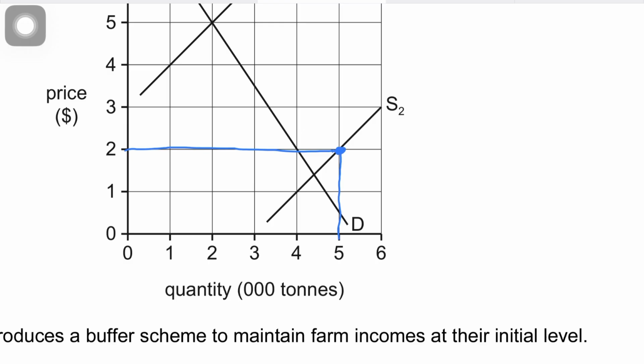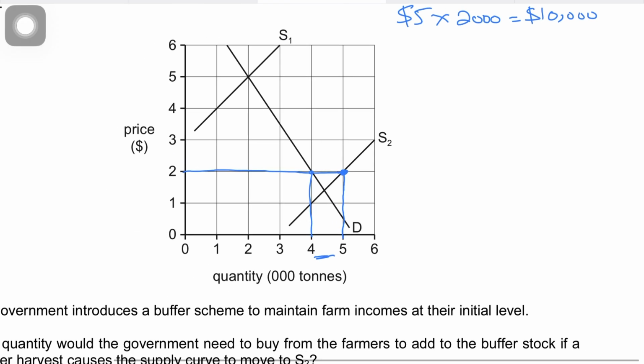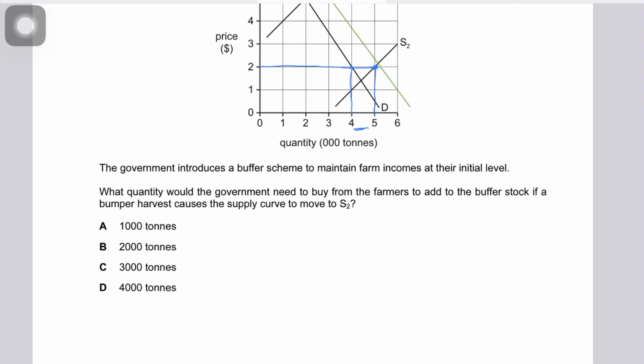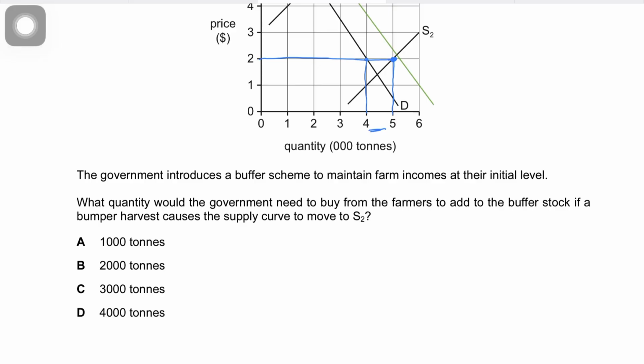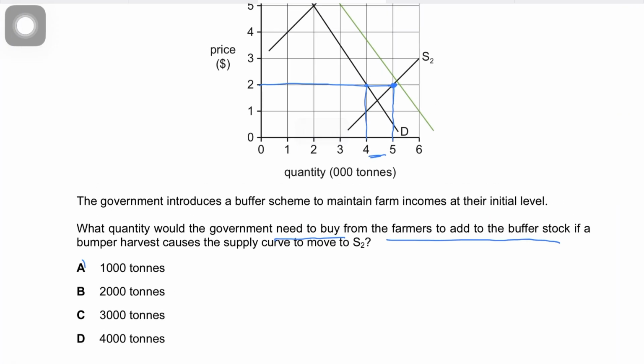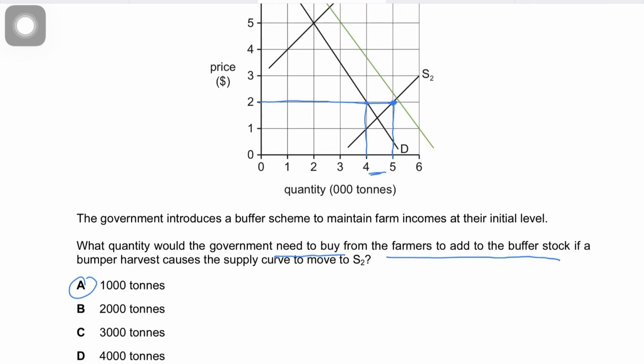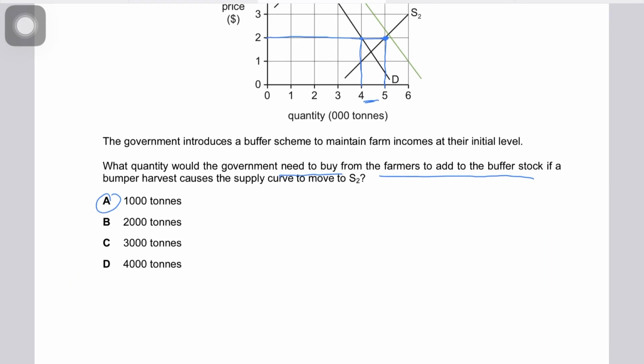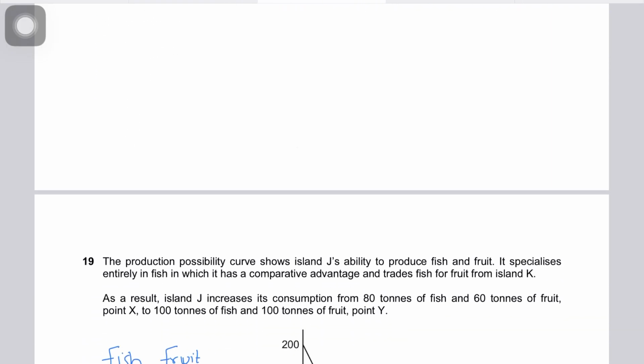So the farmers are like, okay, fine, now we have 5,000 tons, then help us, because the consumers will only buy 4,000 tons at $2. So the government would buy this surplus by entering the market. The question is asking what quantity the government would need to buy from the farmers to add to the buffer stock if a bumper harvest causes the supply curve to move to S2. The answer is 1,000 tons, a pretty simple MCQ. The government would keep it as a buffer in the warehouse, and during times of shortages, the government will release the stock. Okay, guys, moving on to question 19.